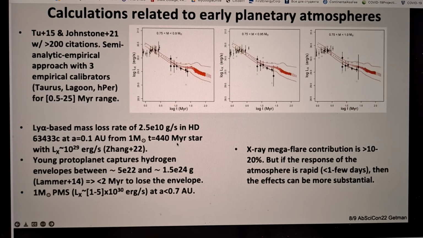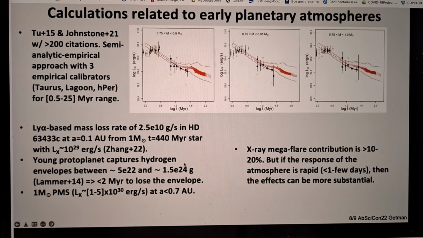Then a couple of items related to planetary atmospheres. For instance, if we look at this planet HD 63433c, around a relatively old, compared to our pre-main-sequence, solar mass star, recently, through Lyman alpha absorption measurements, the authors of this study found a huge mass loss rate of hydrogen, primordial hydrogen atmosphere from this planet.